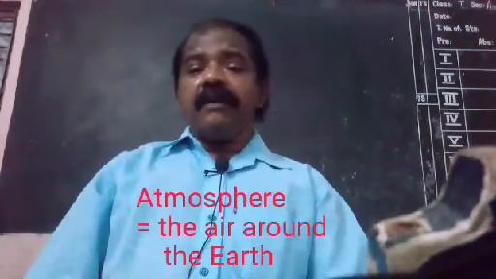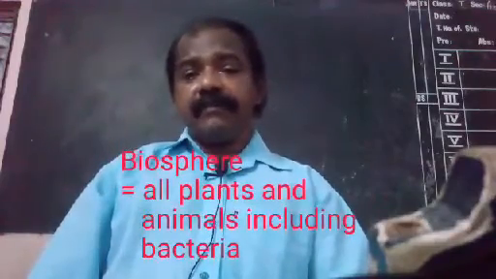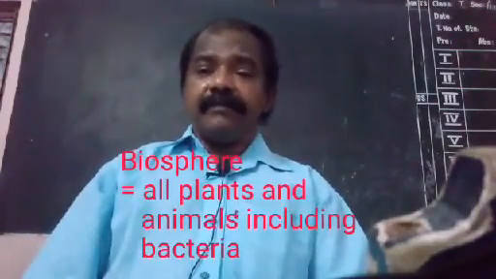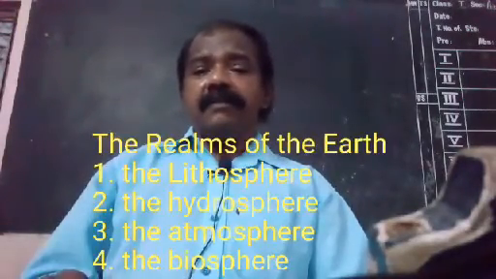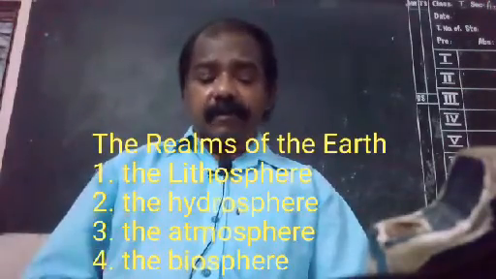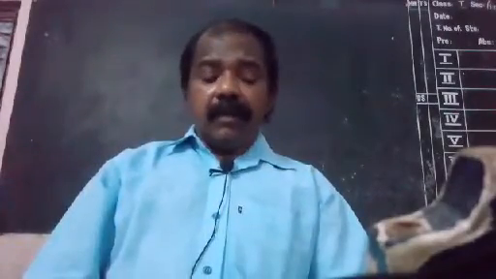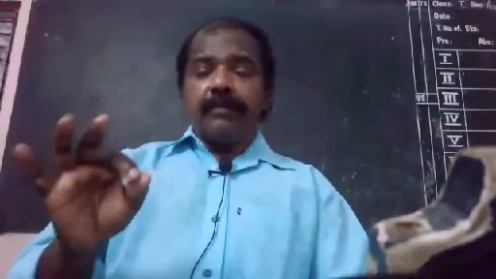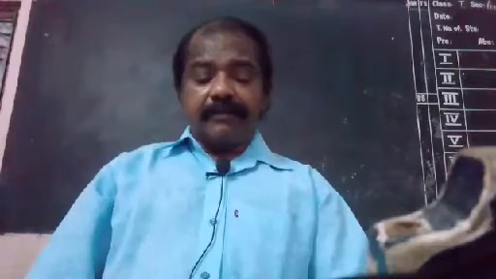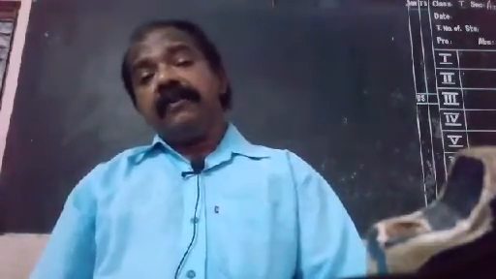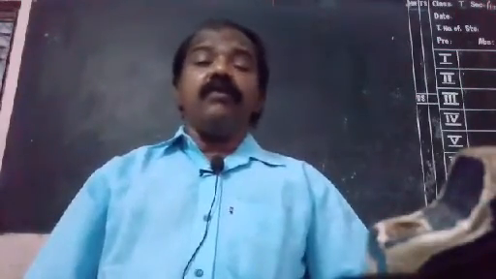So these are the 4 components on the earth. We call it the realms of the earth. Of these, the first 3, the lithosphere, the hydrosphere, and the atmosphere, jointly make possible the 4th component, the biosphere. So what are these 4 components? What are these realms? This is what we are going to study in detail.